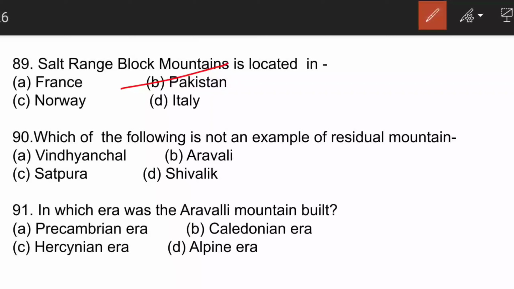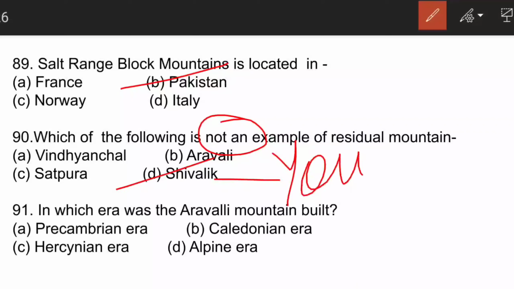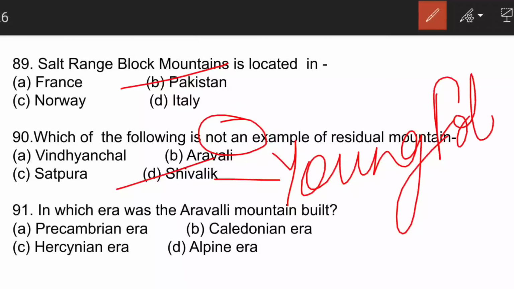The next question is, which of the following is not an example of residual mountain? Vindhyachal, Satpura, Aravali, Shivalik. Shivalik is the correct answer because these are the young fold mountains or the alpine mountains. Rest are examples of residual mountains and these are located in India. In which era was the Aravali mountain built?